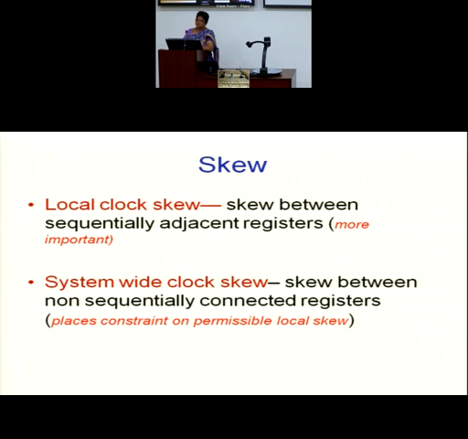No, global skew is also important, because it usually gives you the top level specifications. That is, the permissible skew overall is this value. So for local skew, we have to manage within that bound, within that spatial bound. But for a perfect data transfer and no problem, we need to look at the local skews. But local skew guidelines come from the global skew. So local skew is very, very important.